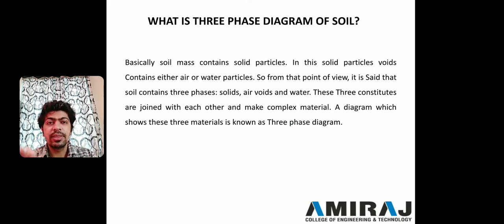If you want to analyze a cross section of a soil, we need to discuss all these phases or all these materials which are available in soil. So we need to discuss solids in a different way, water in a different way, and air which is present in the soil section. We need to discuss this in a different way, okay. So a diagram which shows all three phases in one diagram, that is all three materials in one diagram, is known as three phase diagram, okay.